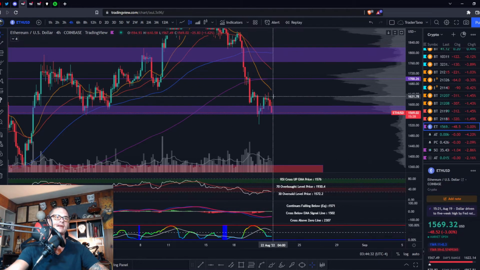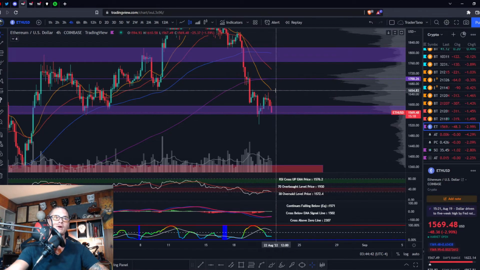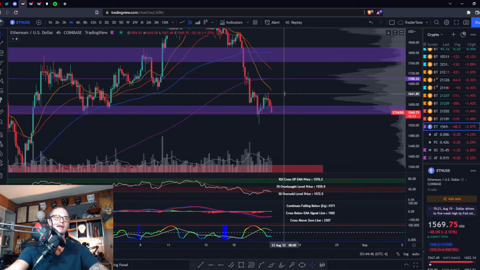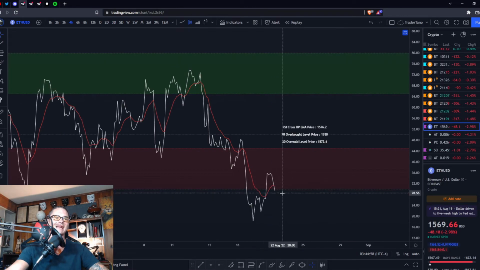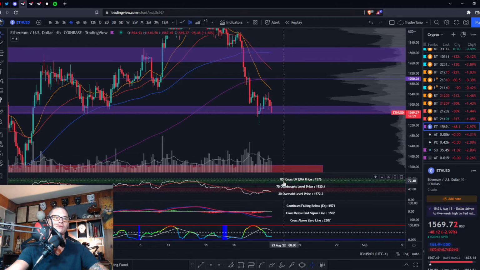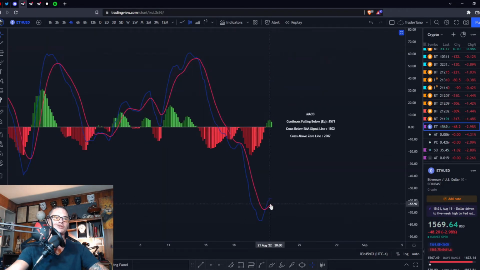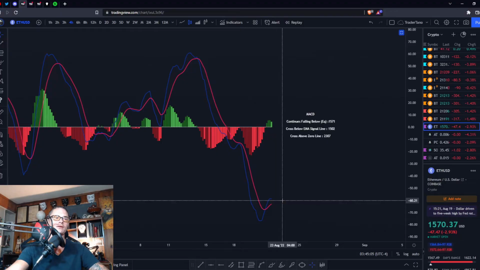You can see here, we got a lower high. Do you think we're going to make a lower low? I do. Trade the way that you want. I'm not your dad, but just stay nimble right now, because this could get ugly. If we break this last low on a closure, 1350 is the next stop. We're deep in the bearish control zone on the 4-hour, crossing below the signal line at the bottom of the bearish control zone. MACD, though, fresh cross to the upside, but it's curling over.